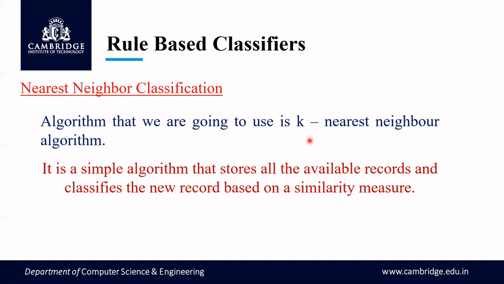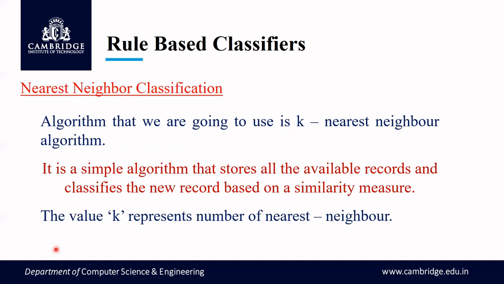That is what the K nearest neighbor algorithm is going to perform. Now, I am saying K nearest neighbor. What is this K? The K value represents the number of nearest neighbors that we are going to consider for the classification purpose.